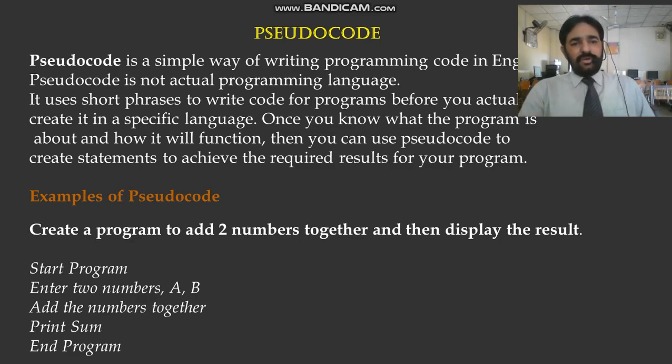So it uses short phrases to write code for programs before you actually create it in a specific language. Once you know what the program is about and how it will function, you can use pseudocode to create statements to achieve the required output results.